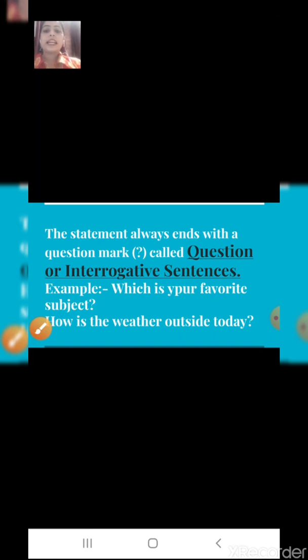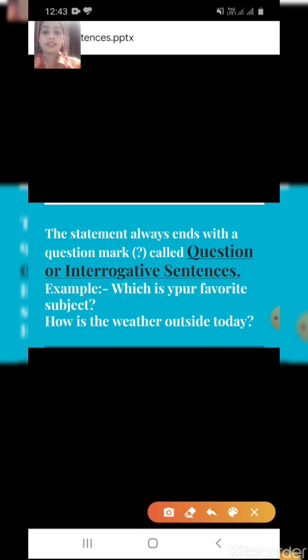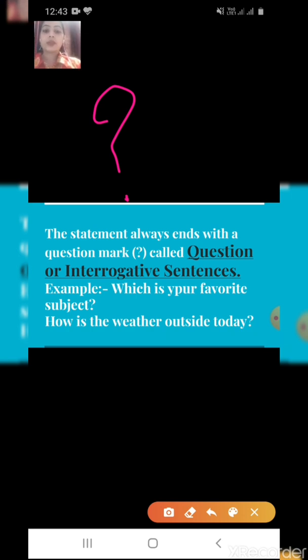Next, the statement always ends with a question mark. These are called interrogative sentences, in which we are asking something. Which is your favorite color? Which is your favorite subject?